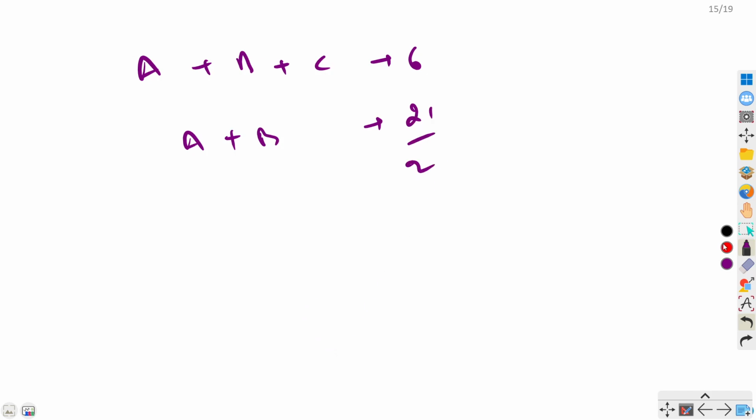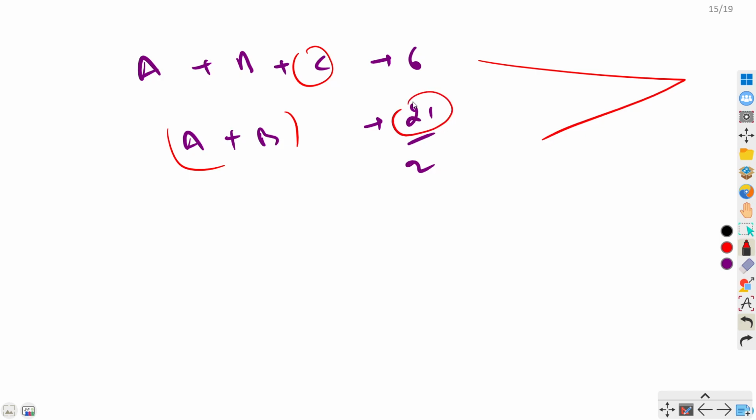So if I know the efficiency of these two, then I can subtract this portion, right? Then I will get C. So let's take LCM of these two. Again, same thing: numerator LCM and denominator HCF. The denominators are 1 and 2, so the HCF will be 1. For LCM of 6 and 21, we can take 42, right?